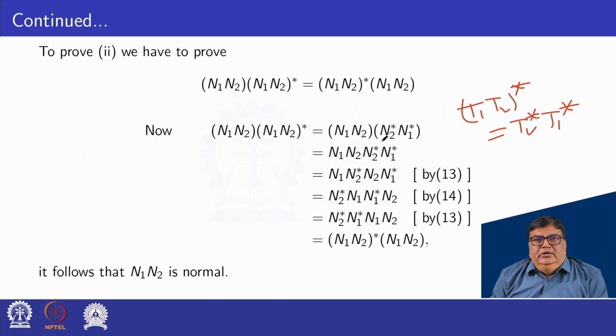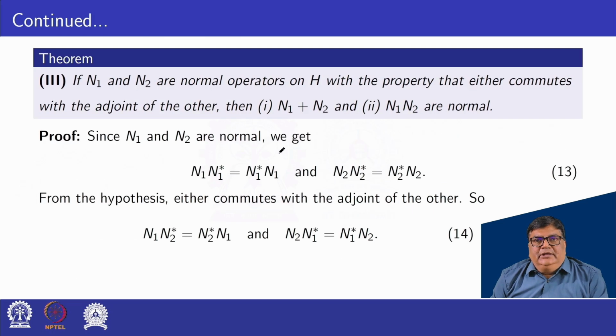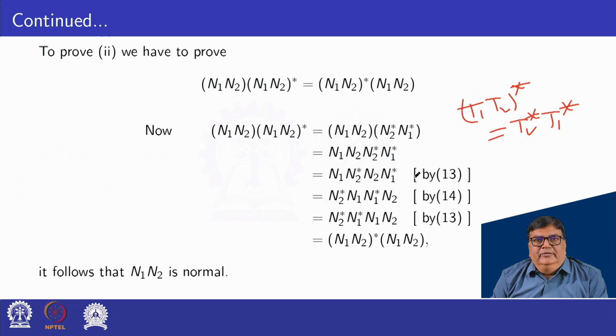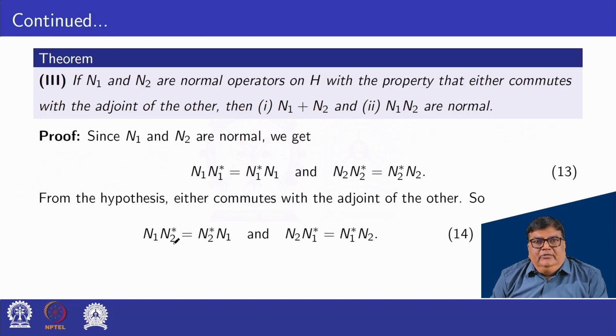So from equation 13, n2 into n2 star is equal to n2 star n2 because n2 is normal. So we can write this as n2 star n2. Again from 14, n1 n2 star is equal to n2 star n1 and n2 n1 star is equal to n1 star n2.